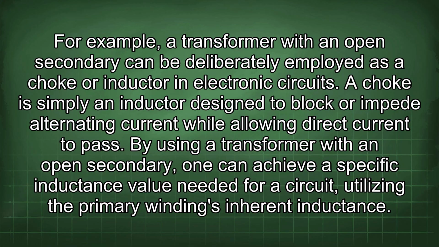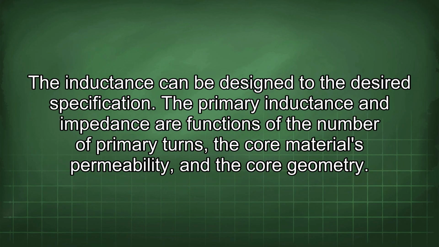By using a transformer with an open secondary, one can achieve a specific inductance value needed for a circuit, utilizing the primary winding's inherent inductance. The inductance can be designed to the desired specification. The primary inductance and impedance are functions of the number of primary turns, the core material's permeability, and the core geometry.